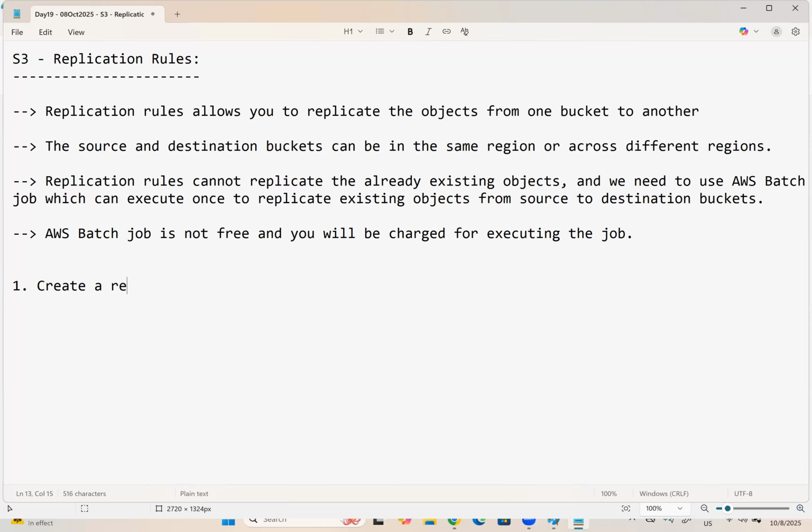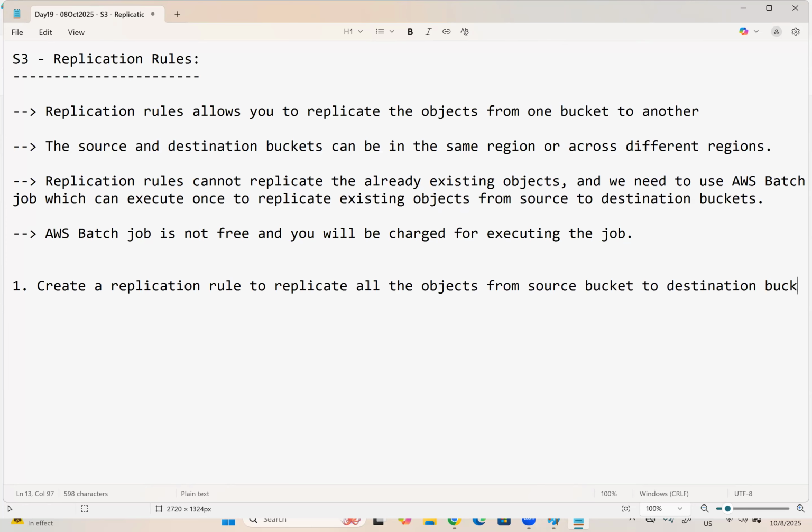So create a replication rule to replicate all the objects from source bucket to destination bucket. Also use AWS batch job to replicate existing objects. You guys can skip that step to avoid charges, but I will show you. If you skip that batch job part, existing objects cannot be replicated.